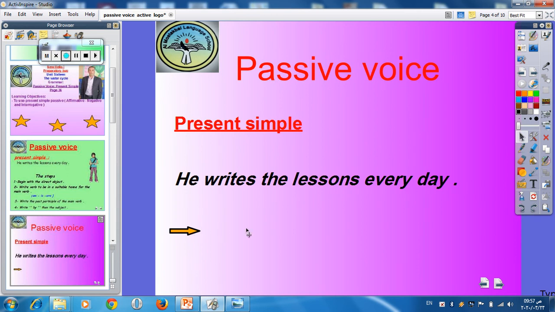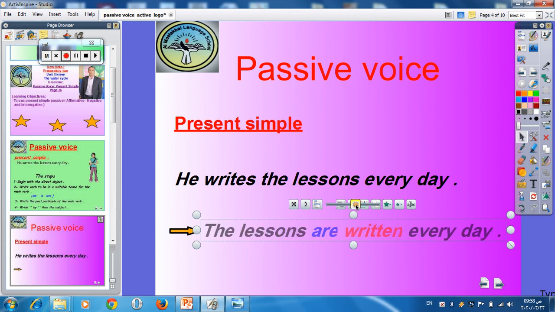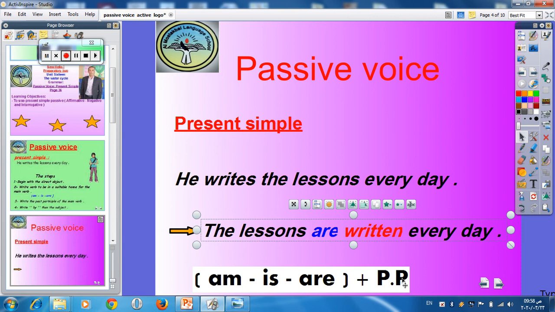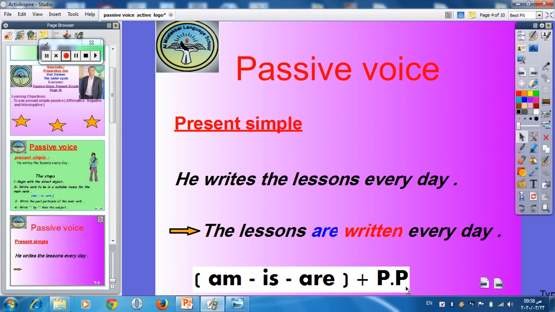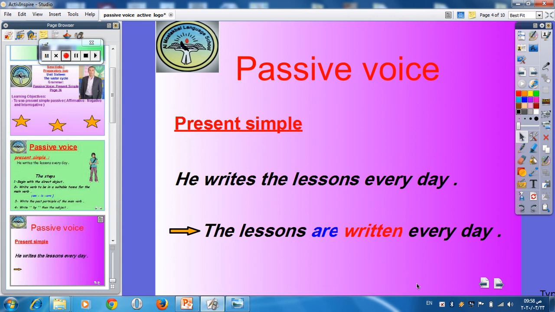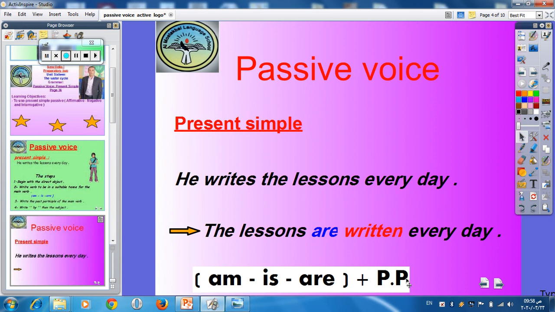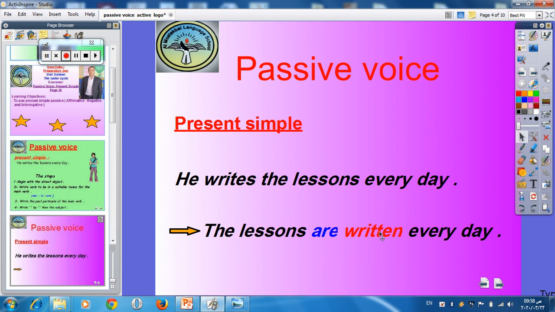He writes the lessons every day. Who can say before me? Good, Basim. The lessons are written every day. So the rule will be am, is, are plus past participle. The rule will be again am or is or are according to the new subject of the sentence plus past participle. This is the present simple, but in the affirmative form.